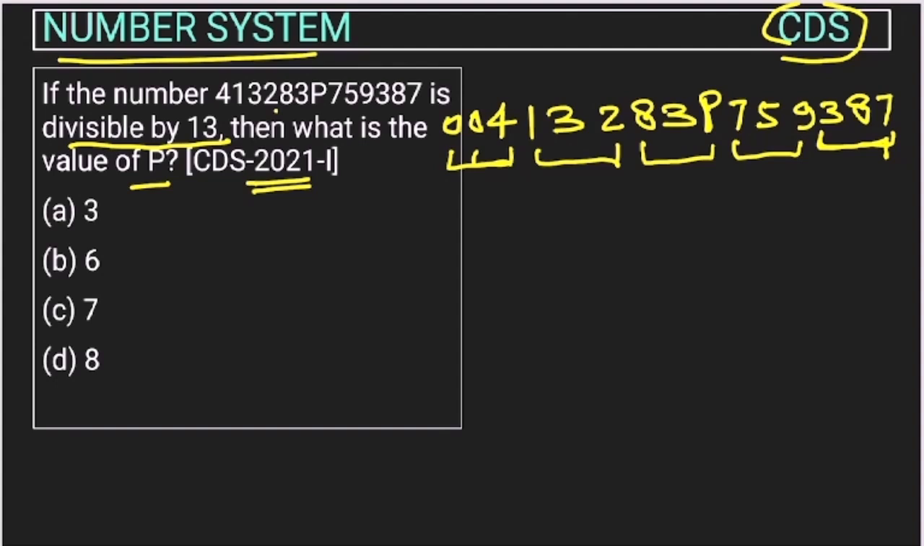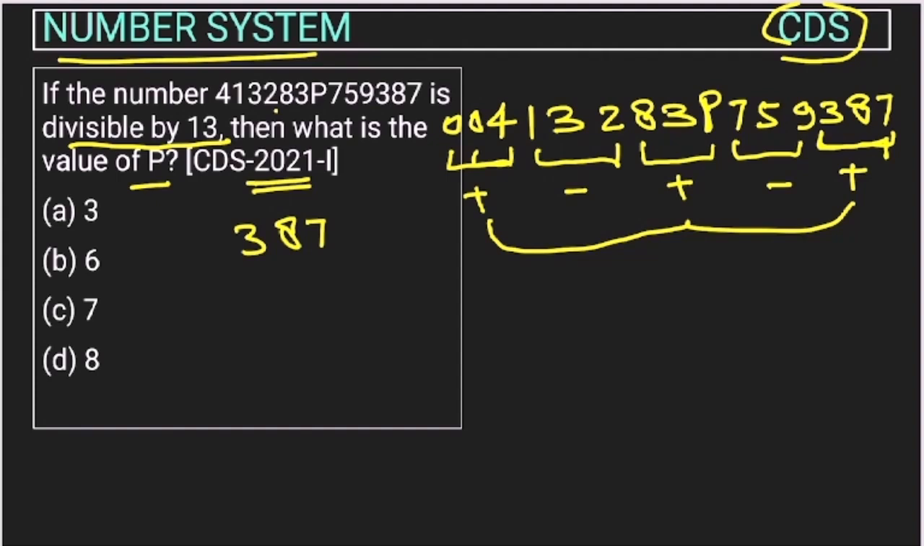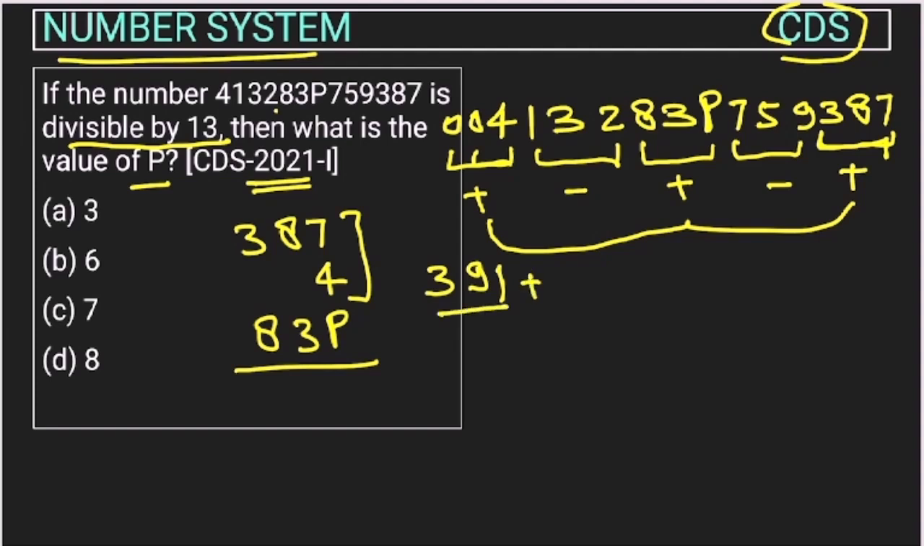So now we have divided this number and we have made the pairs. Now alternately we will add and subtract. So 387, this will be plus, this will be minus, this will be minus, and this will be plus. So these we will add, right? So this will be 387 plus 83P, right? And this 4 we will add. So this 387 plus 4, this will be how much? This will be 391 plus 83P. Now we will check the minus ones.